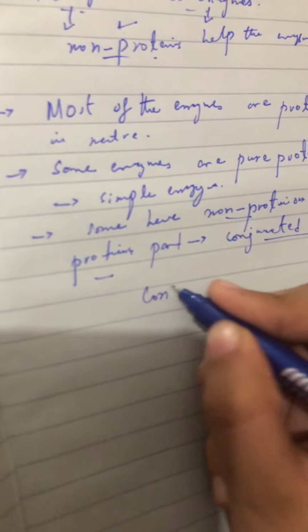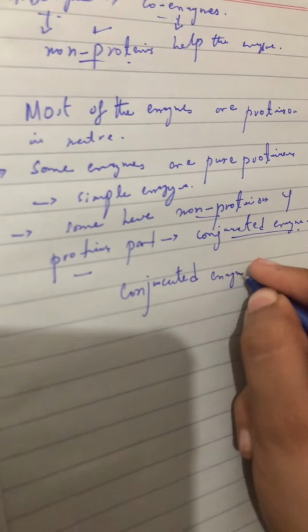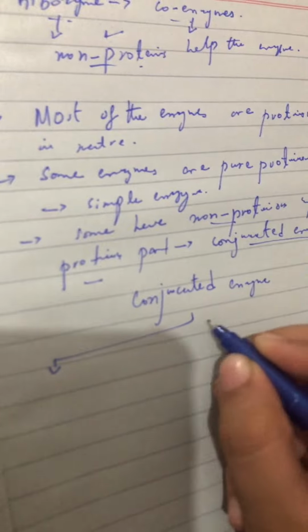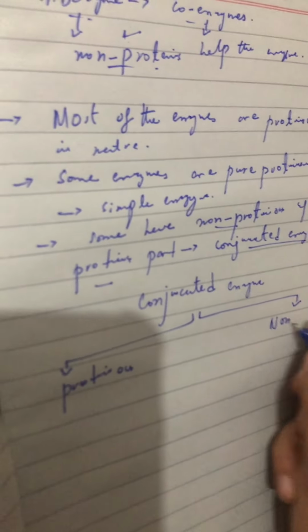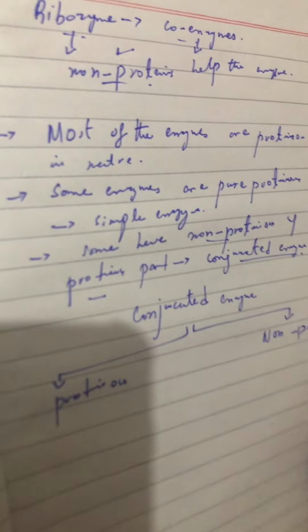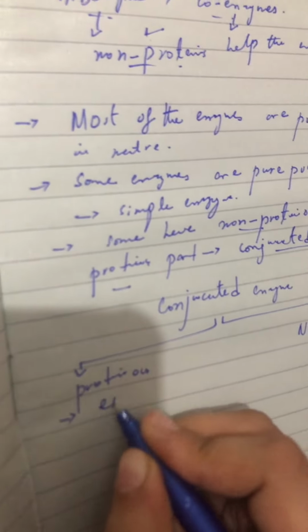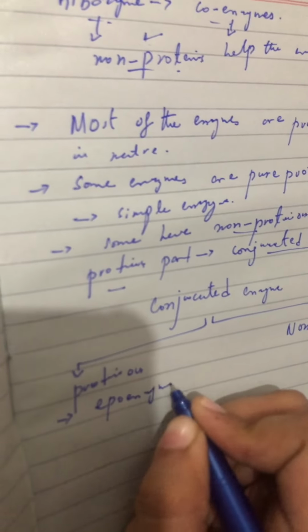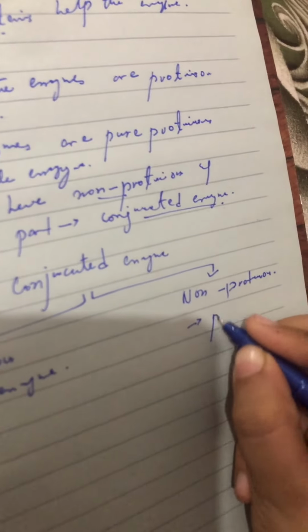Now in a conjugated enzyme, we are having two parts, right? Number one is proteinous and another is non-proteinous. The proteinous part is called the apoenzyme, and the non-proteinous part is called a prosthetic group.